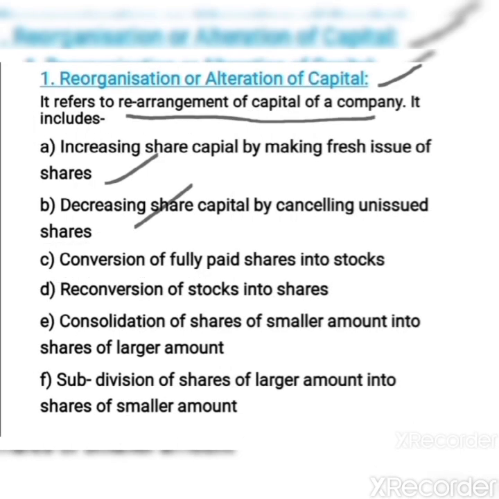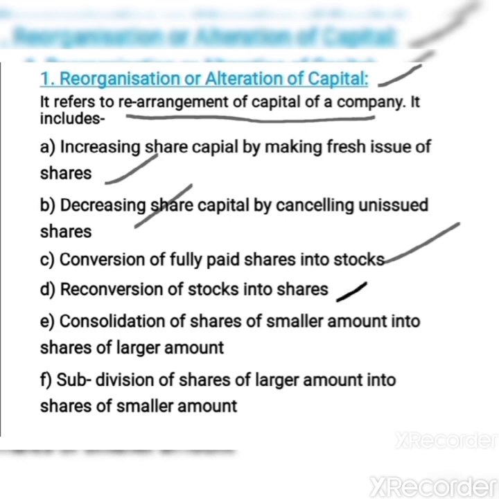The next point says the conversion of fully paid shares into stock, which means that under the internal reconstruction, if the company has fully paid shares, they can be converted into stocks. Stocks are nothing but a bundle of shares. One bundle can have 100 shares, 200, 500, 1000, any number. So that can also happen under alteration of share capital.